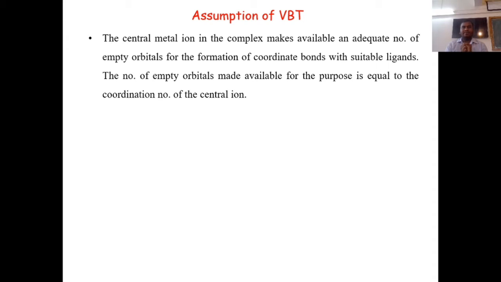Always remember, this is the very first and very important assumption of the valence bond theory, that every central metal ion makes available empty orbitals, and how many? That is equal to its coordination number.